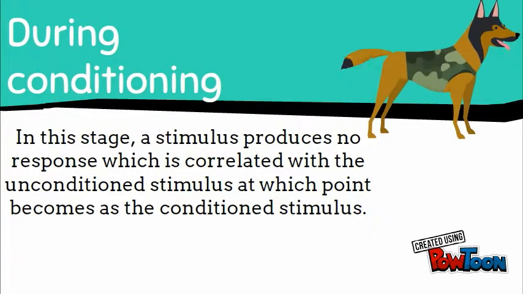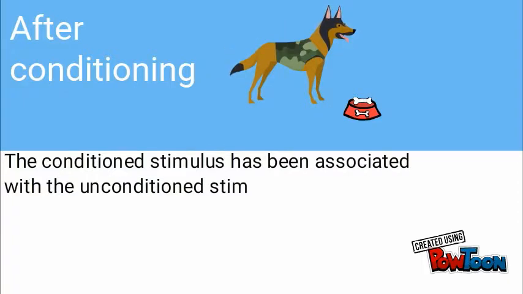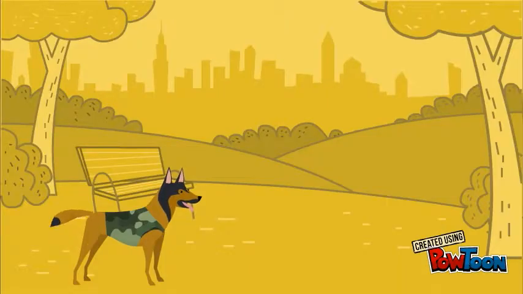We then have the second stage, which is during conditioning, when a stimulus is produced that has no response on its own, but is correlated with the unconditioned stimulus, and then becomes a conditioned stimulus. Pavlov's third stage, which is after conditioning, is where the conditioned stimulus has been correlated with the unconditioned stimulus to generate a conditioned response. This powerful theorist essentially changed the world and broadened perspectives on how behaviors occur and how they are enhanced.